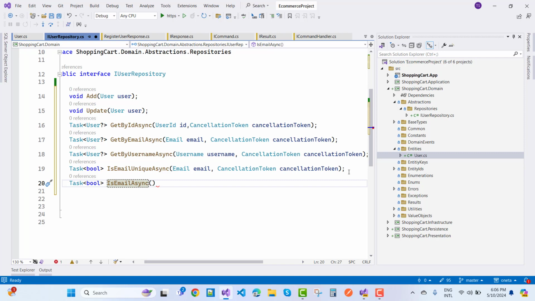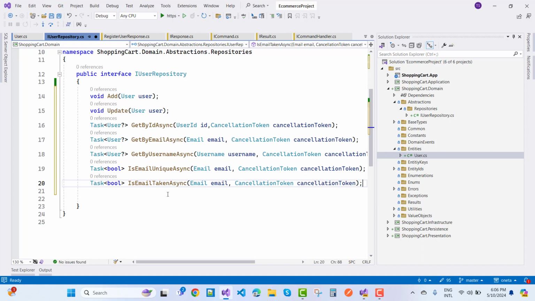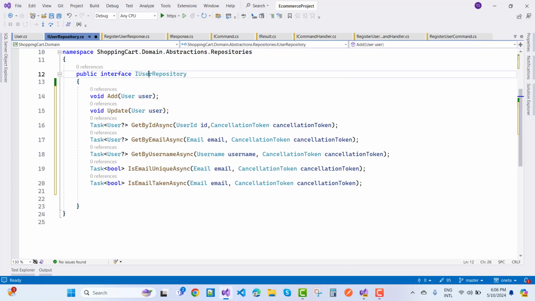So IsEmailTaken, that is the email and with the cancellation token. So here I'm going to add the cancellation token. Okay, so these are the methods actually existing in the users repository. So here we have a users repository, and this is IsEmailTaken.